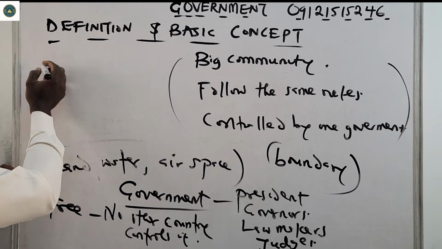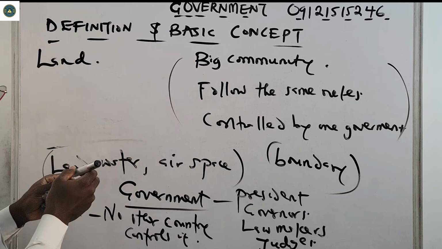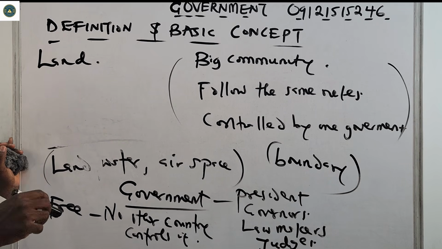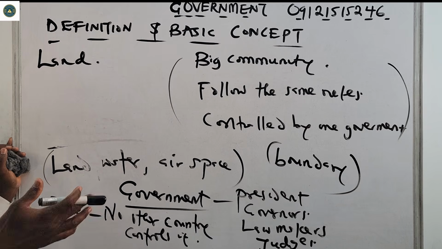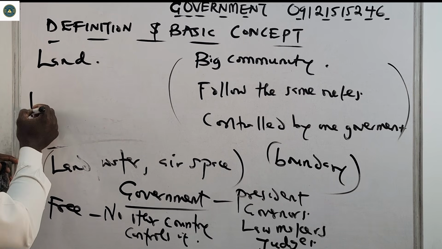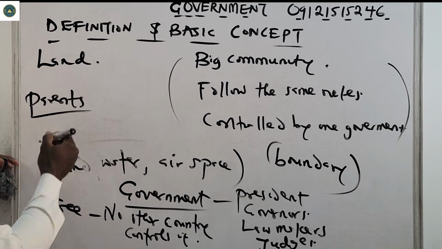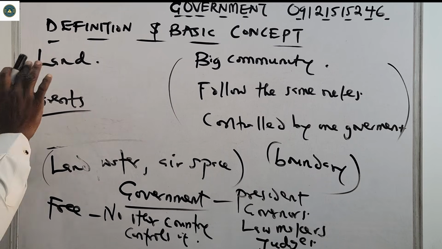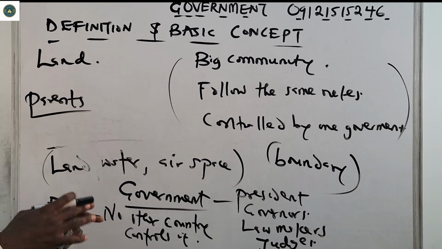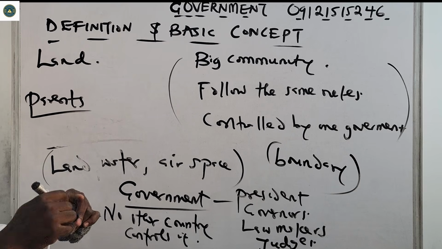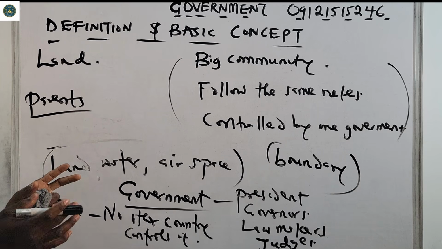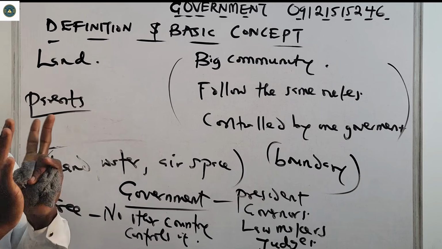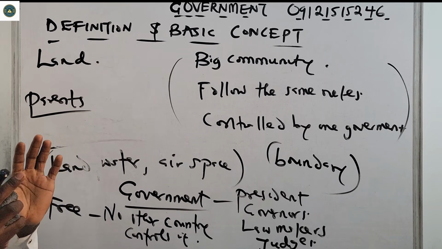So there's a land, and then apart from this land, there are rules that have to be followed in the house, isn't it? If you're in your house, there are rules. Your parents are like the government. They make the rules. They'll say don't do this, don't do that. So there are rules in that house that will be followed, and there's a government that controls them, which is the parent. So understand it once and for all. That's what we call a state.